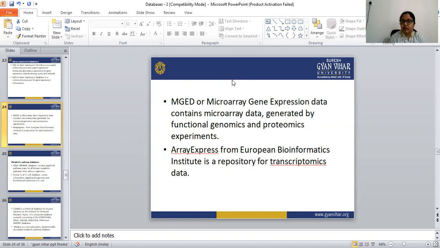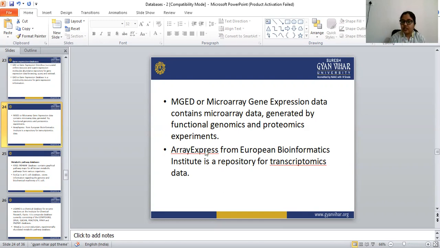MGED stands for Microarray Gene Expression Data. It contains microarray data generated by functional genomics and proteomics experiments. So all the microarray data we can find in the MGED, the Microarray Gene Expression Data.